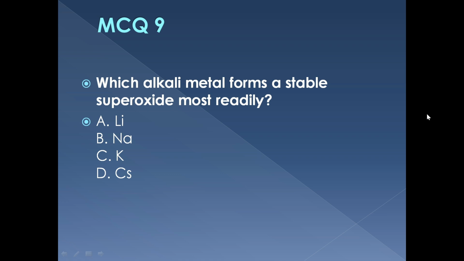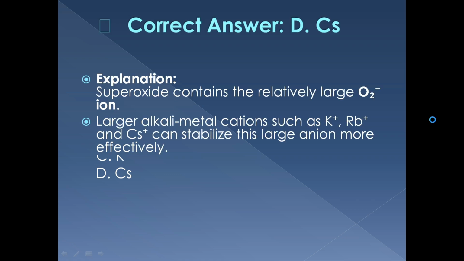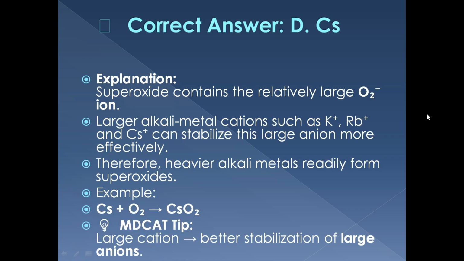MCQ 9. Which alkali metal forms a stable superoxide most readily? Lithium, sodium, potassium, or cesium? The correct answer is cesium. Larger cations can stabilize the relatively large superoxide ion, O2⁻, more effectively.